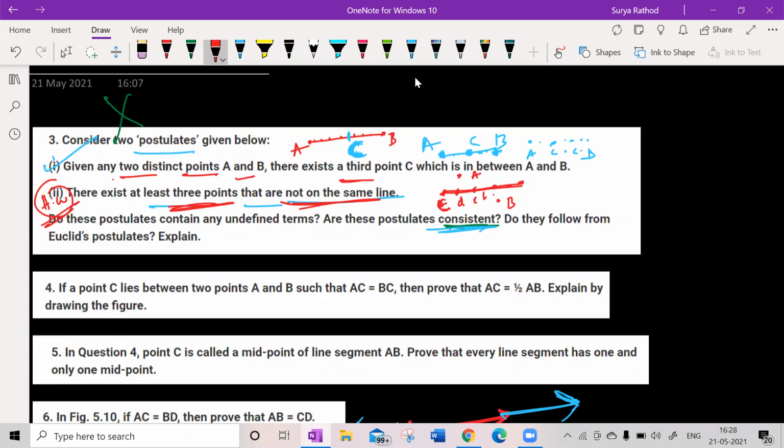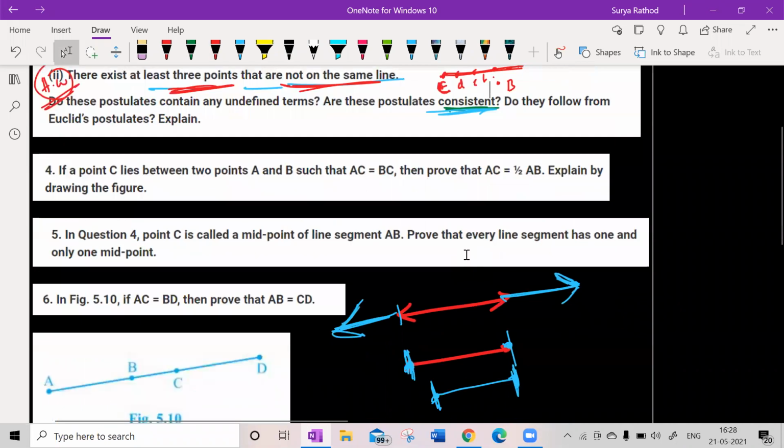So what exactly did we understand from this? These postulates are consistent when we are following a postulate, but we are not following the postulate here. So what I understood from this is, we have undefined terms. These are consistent if they follow the postulate, but these two statements are not following Euclid's postulate. So that is what we concluded from this question. Getting my point? Very simple. You guys go through the question and Euclid's postulates, and solve the question. You might understand clearly. Any doubt, guys? Tell me now.